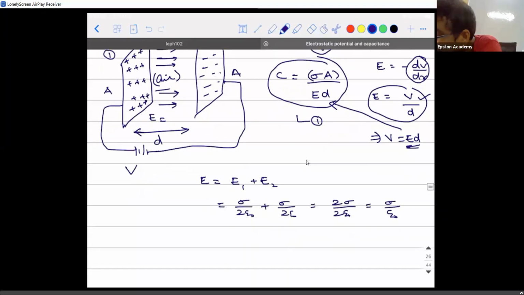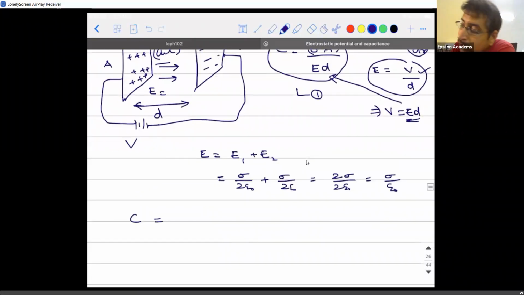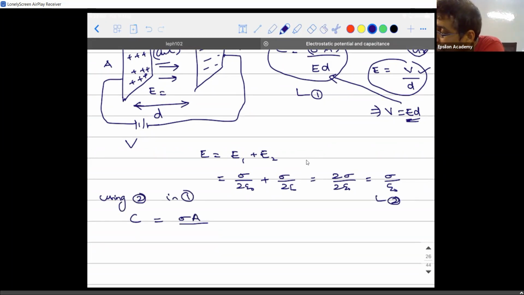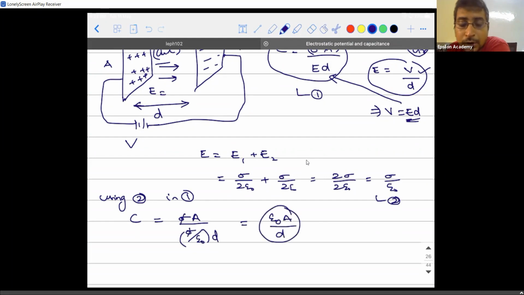Okay. So if I take all these values and substitute them in the equation, C will be equal to, using 2 in 1, what do I get? Sigma into A divided by sigma divided by epsilon naught into D. So sigma and sigma are gone, you will get epsilon naught A divided by D. Any doubt in this? So what is this? This is the capacitance